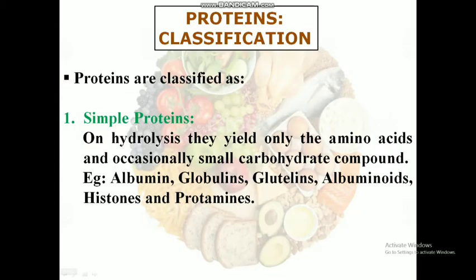Classification of proteins. Proteins are mainly classified into three types: simple proteins, conjugated proteins, and derived proteins. Simple proteins. Simple proteins on hydrolysis yield only amino acids and occasionally small carbohydrate compounds. For example, albumin, globulins, glutelins, albuminoids, histones, and protamines.